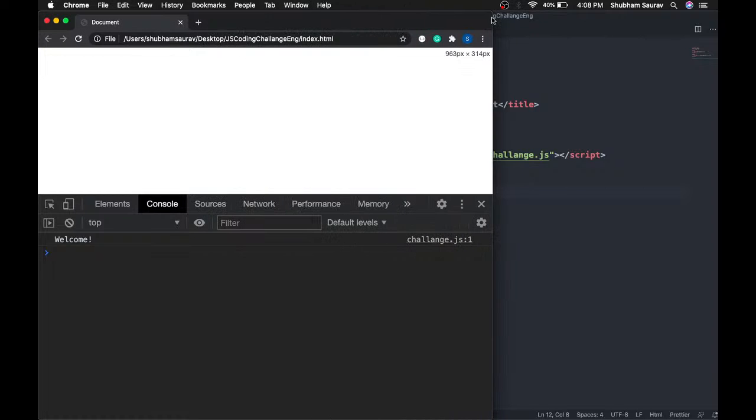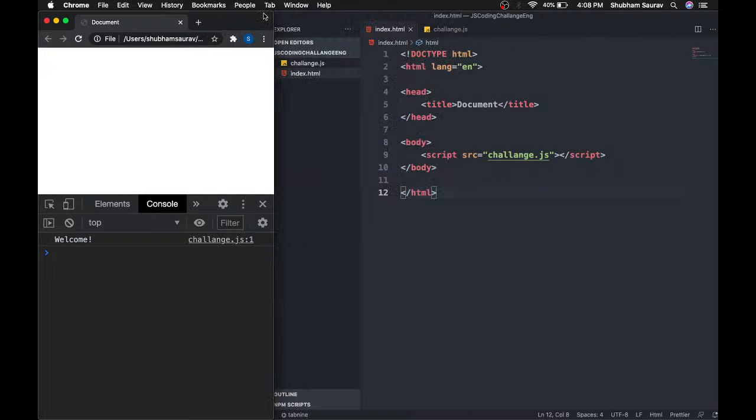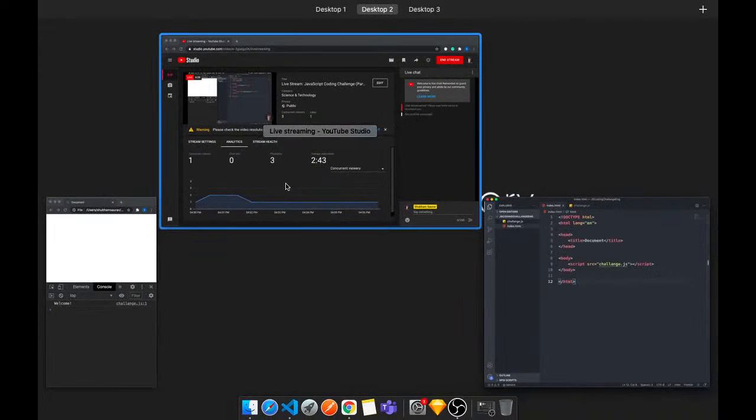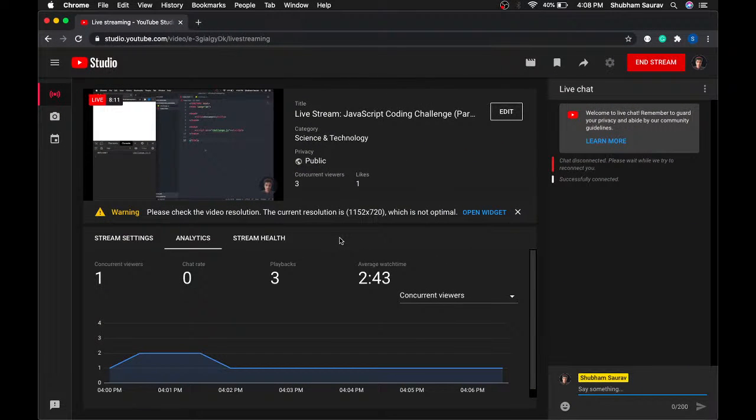If you want to use any other browser, you can. There is no restriction, you can use any browser you want, but don't use Internet Explorer, it will not work. All right, we should start now because I've been talking a lot and have not started.